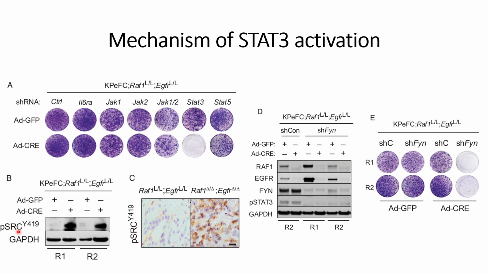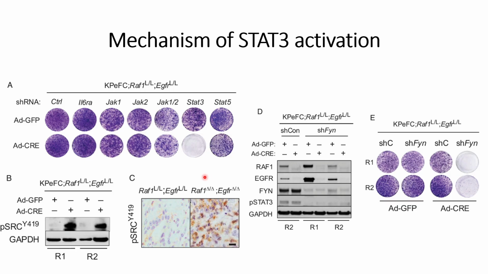Then they checked the effect of this SRC phosphorylation in the presence and absence of RAF1 and EGFR. They were able to see that in the absence of RAF1 and EGFR, there is a high upregulation of phosphorylated SRC, and they checked it for two independent cases and found similar results, indicating that this SRC family kinase could be the reason for the activation of STAT3. Then they checked the gene expression of the SRC family kinase, and they see that this high phosphorylation of SRC occurs because of the upregulation of the gene FYN.